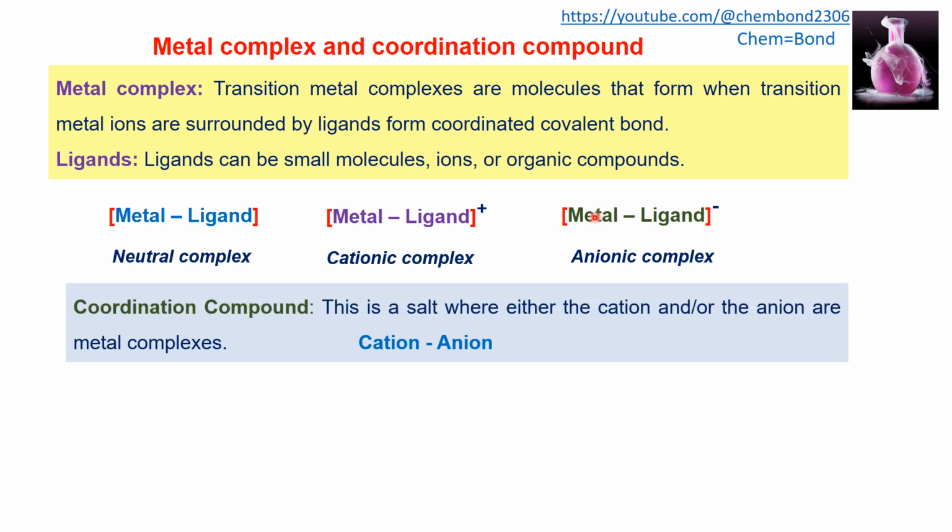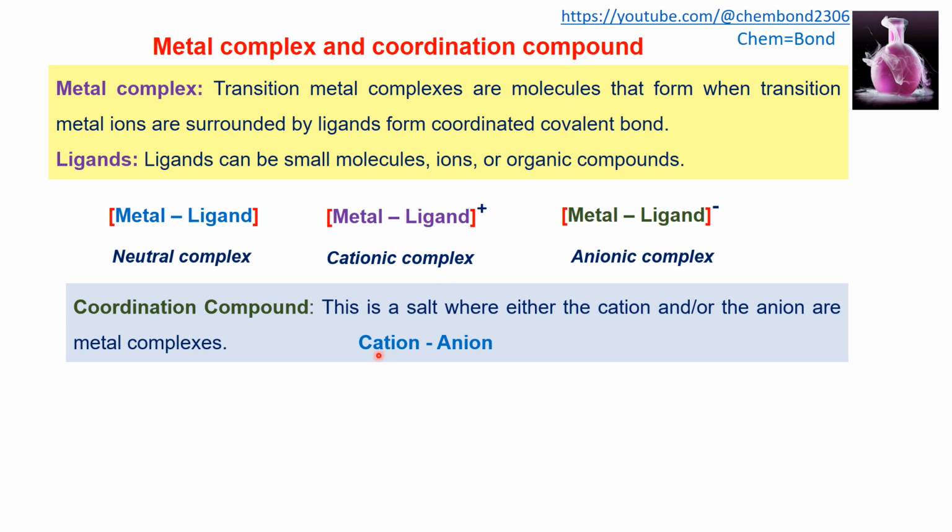Now, what is a coordination compound? This is the salt where either the cation or the anion is the metal complex. So the cation can be the complex, or the anion can be the complex. When this part is combined with some negatively charged species, it will form a salt.